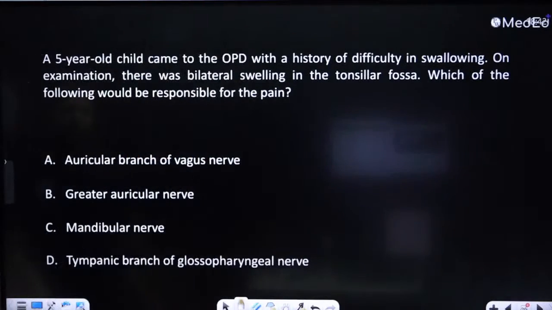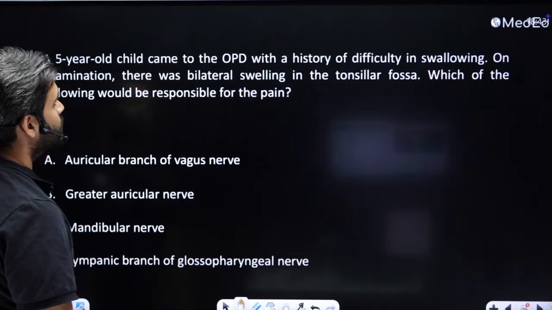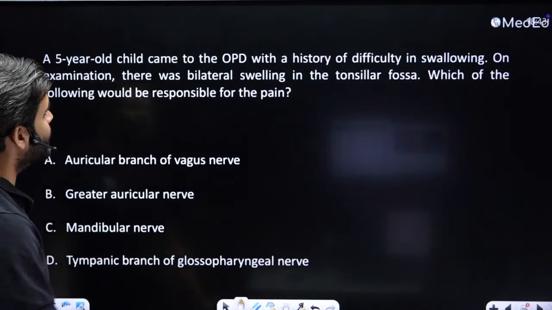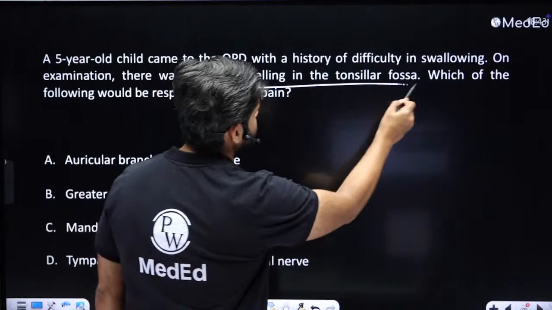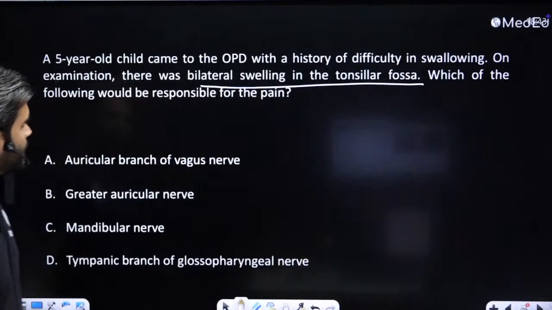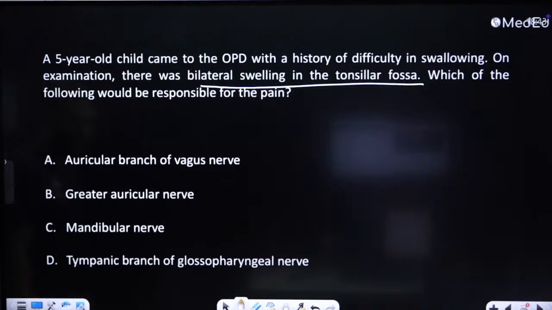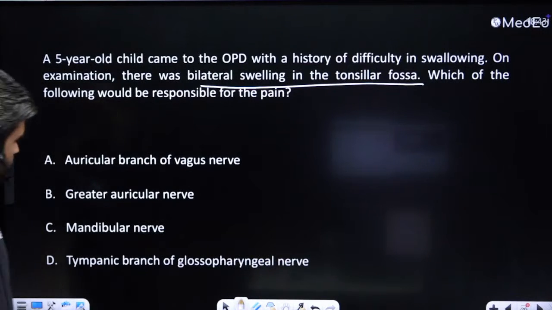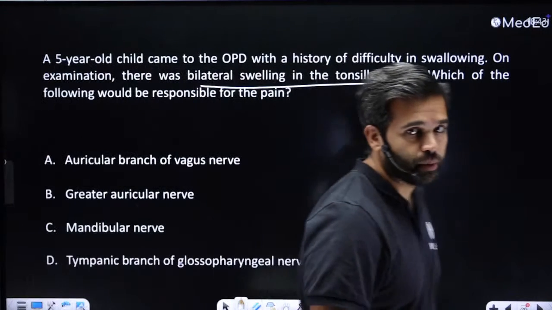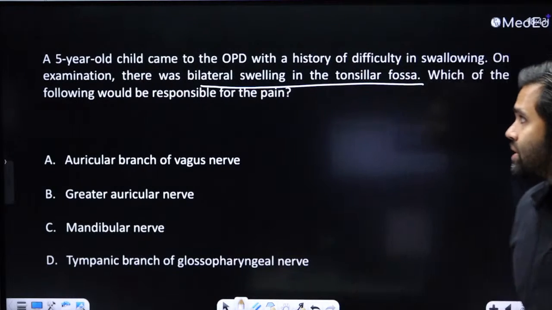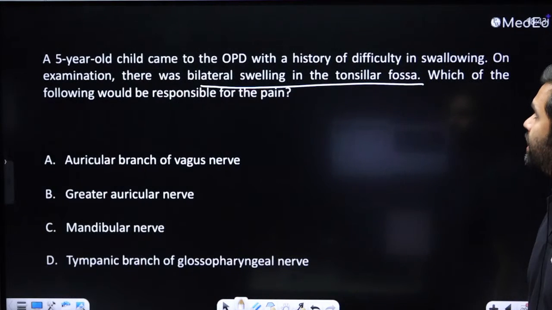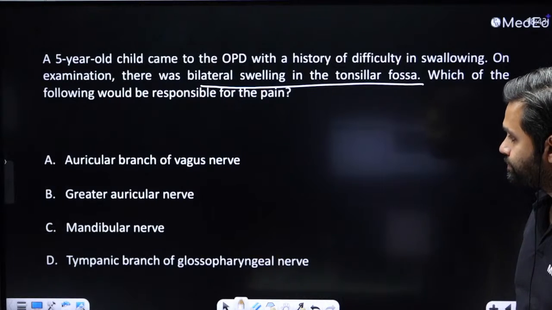All right, here, 5-year-old child, difficulty in swallowing. On examination, bilateral swelling in the tonsillar fossa. Which of the following would be responsible for pain? Okay, so now which of the following can be responsible for pain in a patient with tonsillitis or bilateral enlargement of the tonsil?